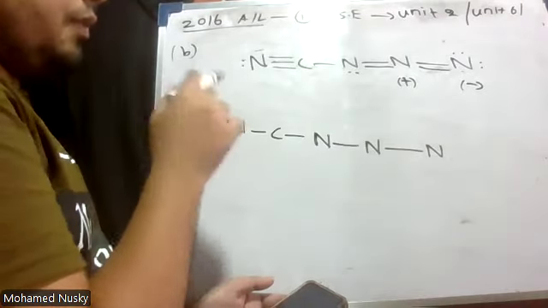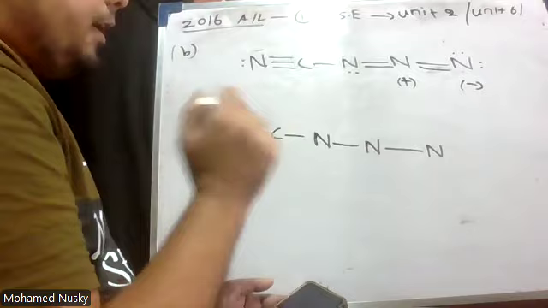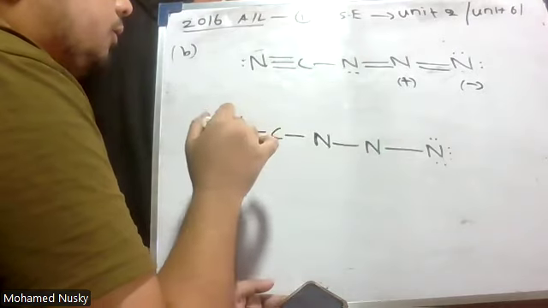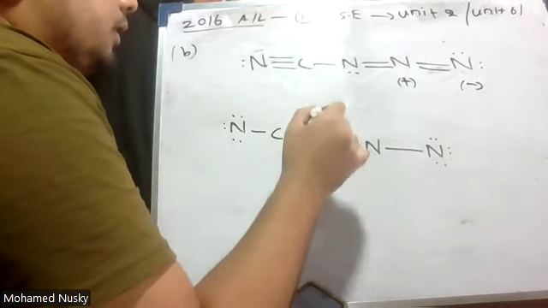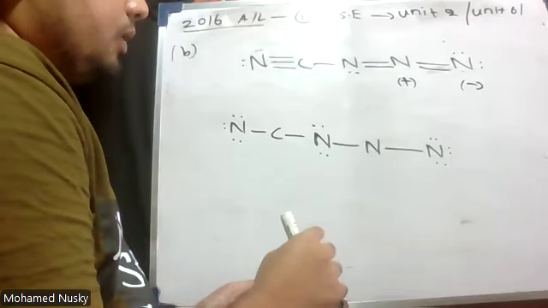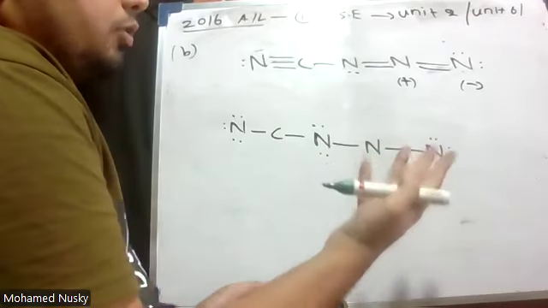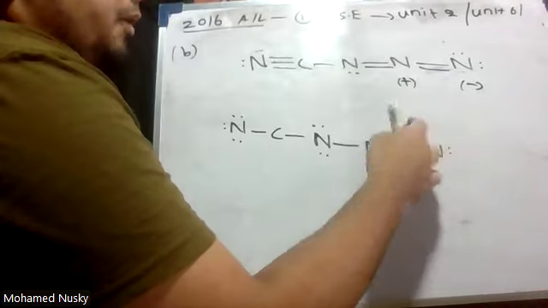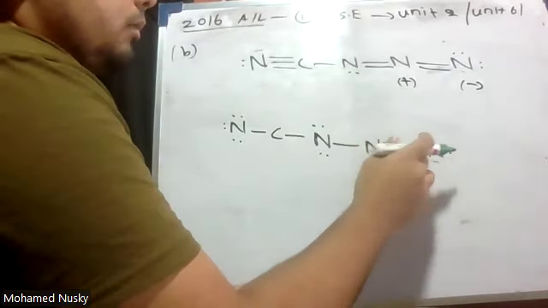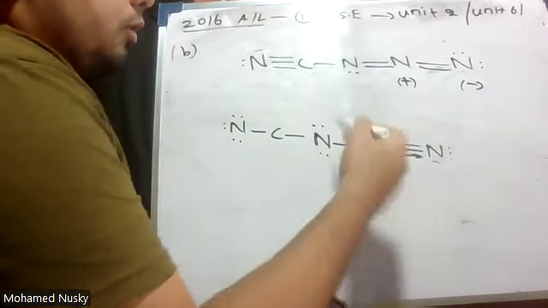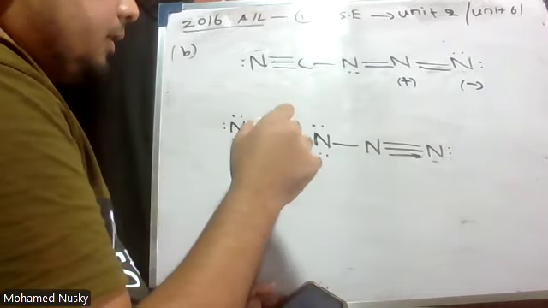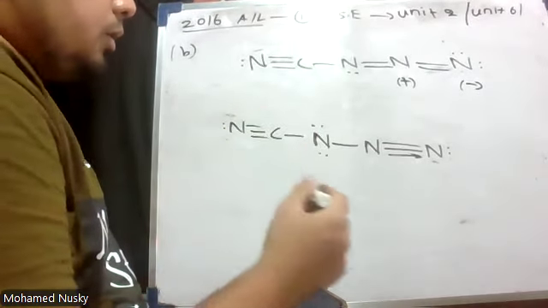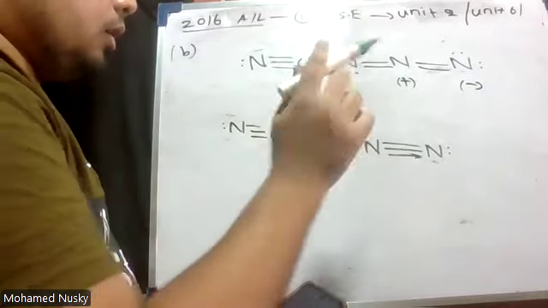So I have calculated how many valence electrons there were. 8 pairs were there, no? 1, 2, 3, 4, 5, 6, 7, 8. Okay. Now we'll see. For this nitrogen, the octet is not completed. Let me take 2 lone pairs from this and this. I have made the lone pairs into bond pairs. Now the octet is complete. Here also the octet is complete. Here the octet is not complete. Let me take 2 lone pairs and give to this. Octet is complete now.